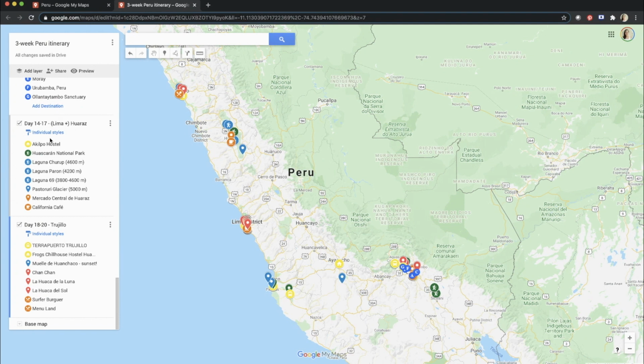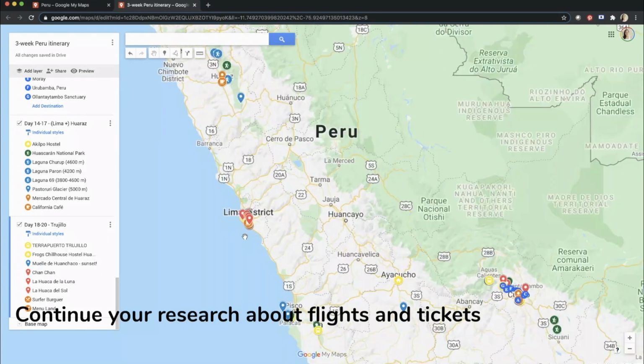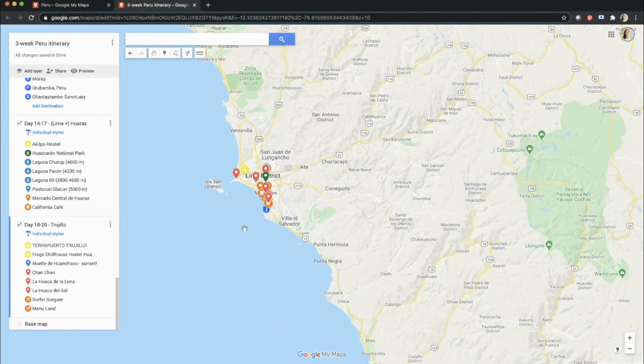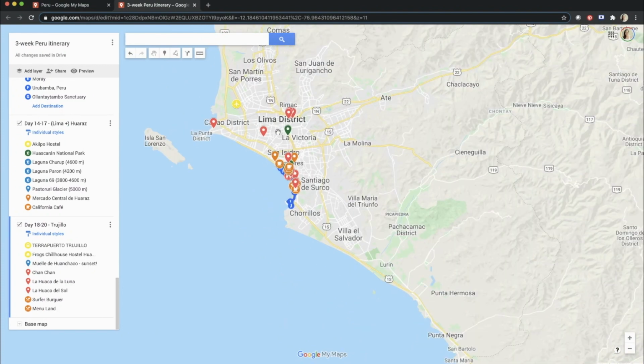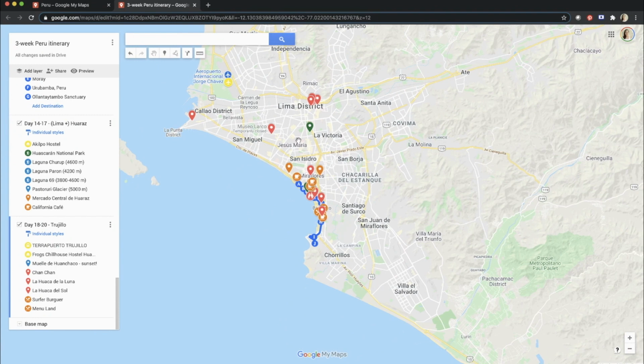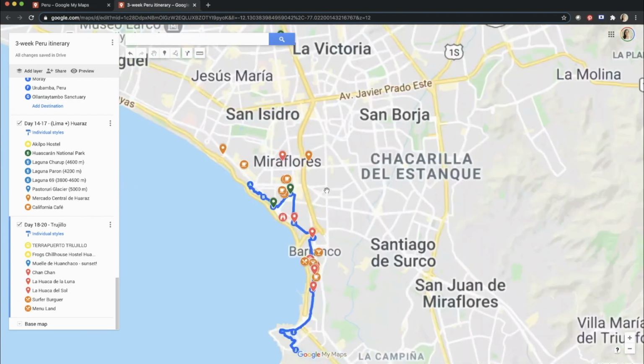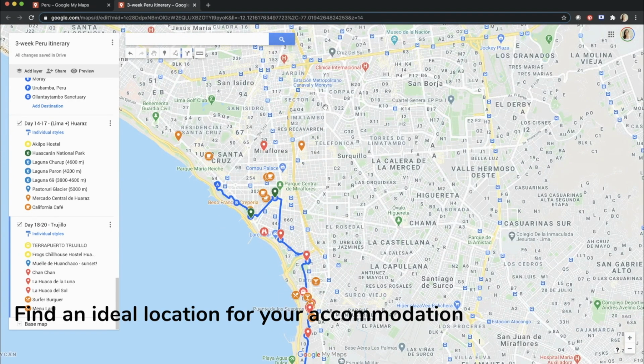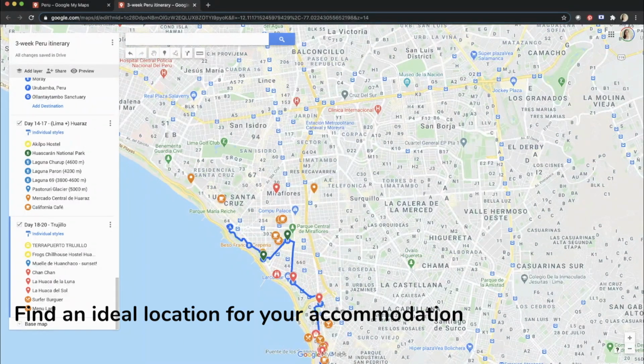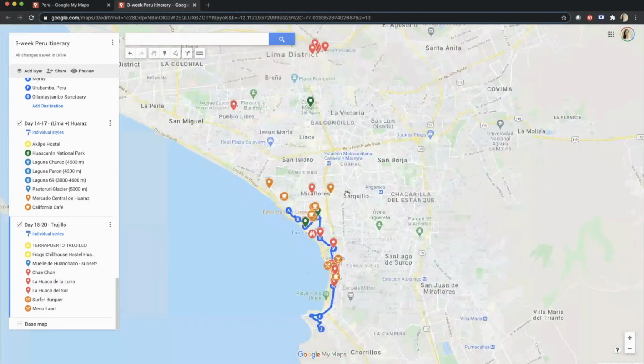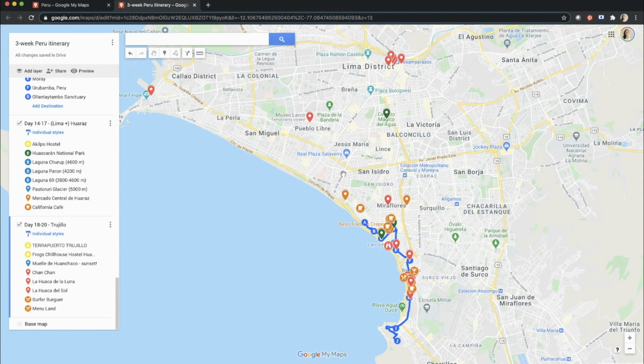Creating a draft itinerary, you can check out the flights, bus tickets, accommodations. For example, if we zoom in to Lima, we can see that our interests are here and here. So it would be nice to book an accommodation somewhere here or on the line of the metro. That way, the transportation wouldn't take much time to get from one point to the other point.